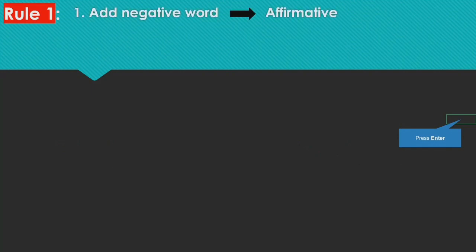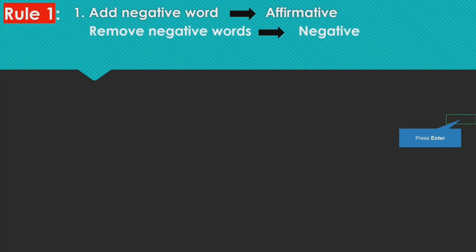Rule 1 is that we have to add negative words in the affirmative sentence. So if affirmative sentence is given and we have to convert it into interrogative, so we will have to add negative word also, and after that we have to convert into interrogative. And we have to remove negative words from the negative sentence.